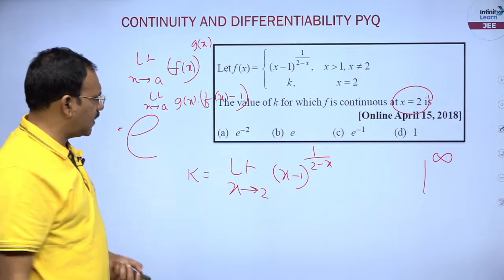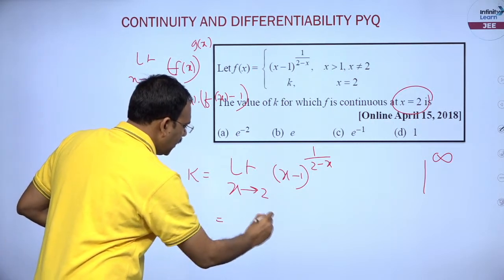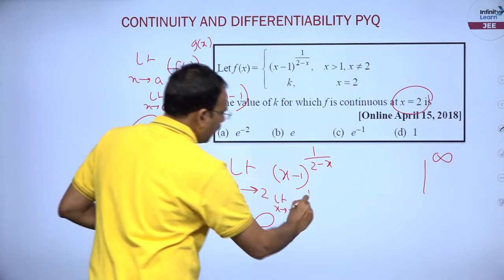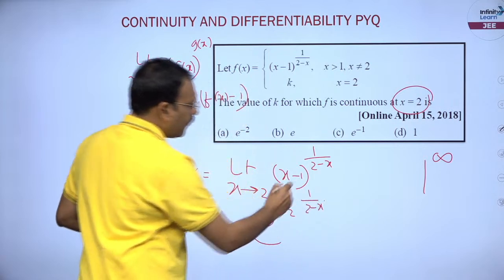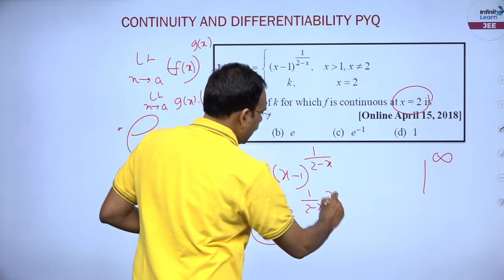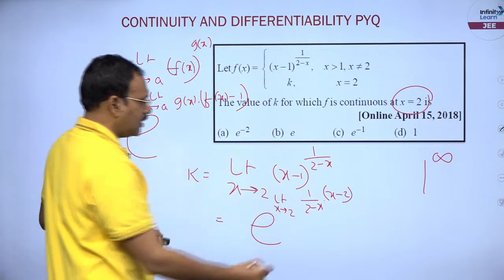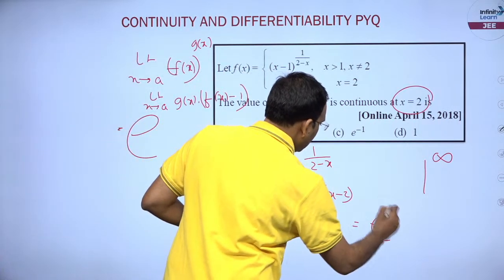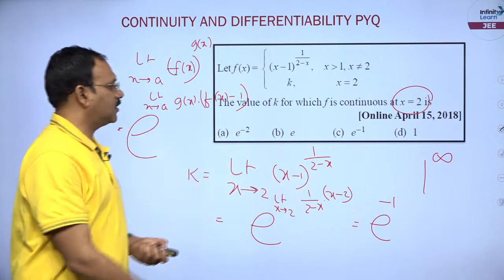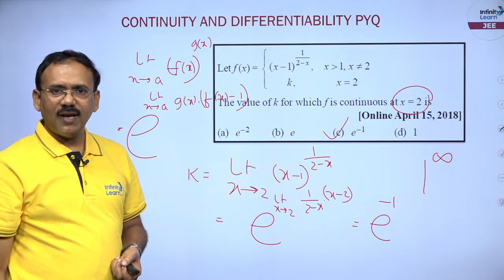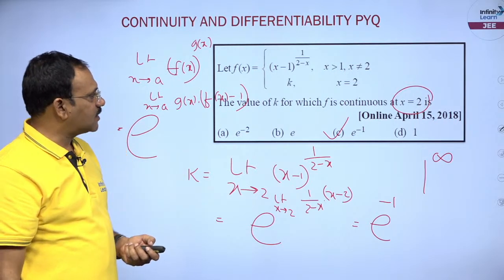Yes, you apply the same here. This is e power limit extends to 2 g of x into f of x minus 1, which is x minus 2. So both of them get cancelled, you will get minus 1. So answer is e power minus 1. This is the answer. Simple question. Okay, right. Next, dear students.